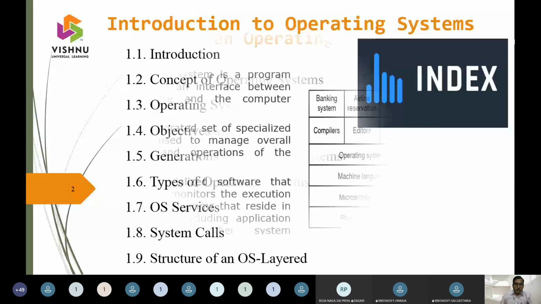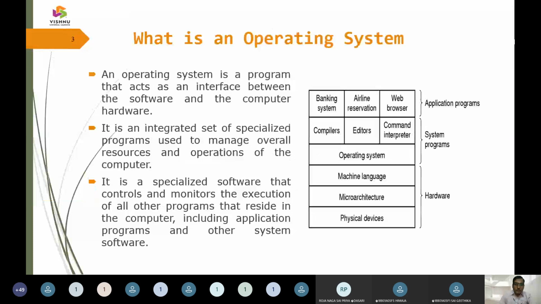calls, etc. So the fundamental definition of an operating system is that it is going to act as an interface between the software and the hardware. This is the first key takeaway to be observed. It is going to be a medium between the computer hardware and the computer software.